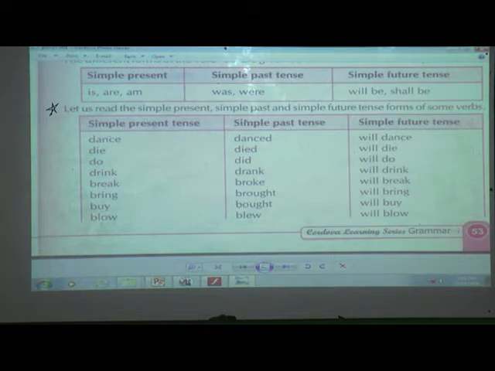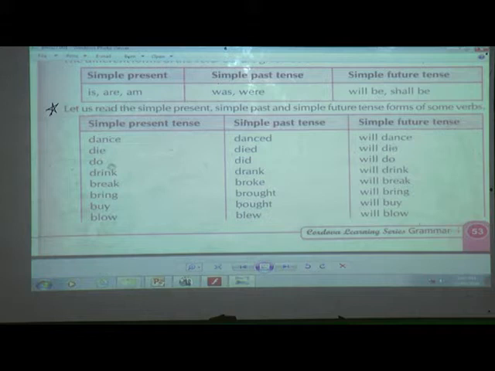Ready? So first, dance. Again I will tell, these simple present tense forms are all in the original form of the verb. So dance will change into danced, and simple future tense will dance. Can you see this dance? This will be the same as it is in present tense. It will not change into will danced. Again I will say, when you are adding will to the verb, the verb will be in the original form. Okay. Ready? Next. Die, died.